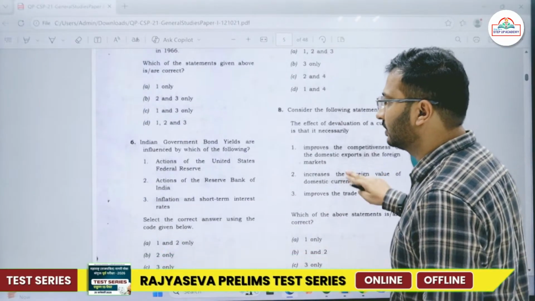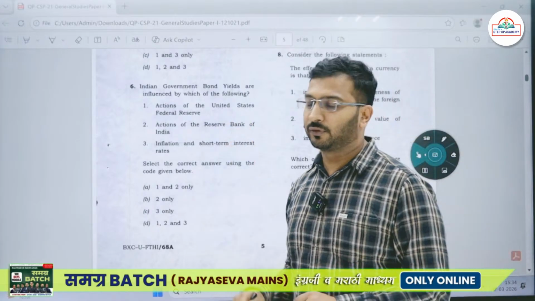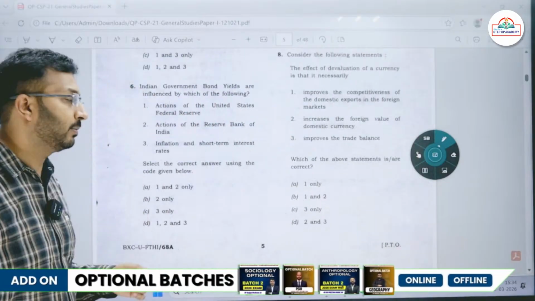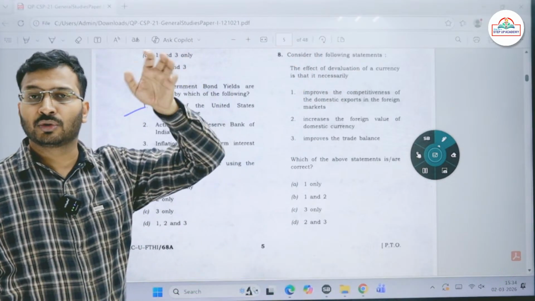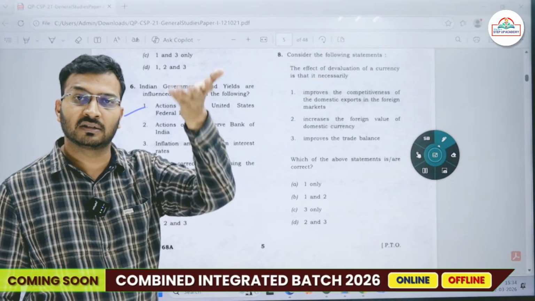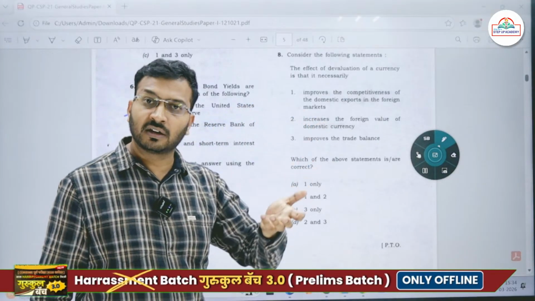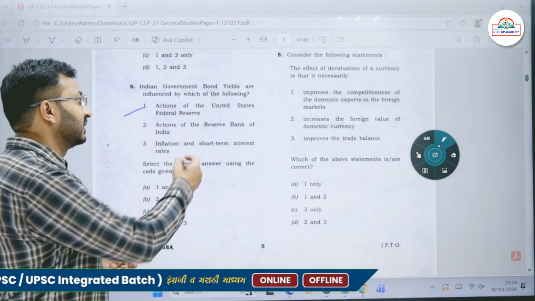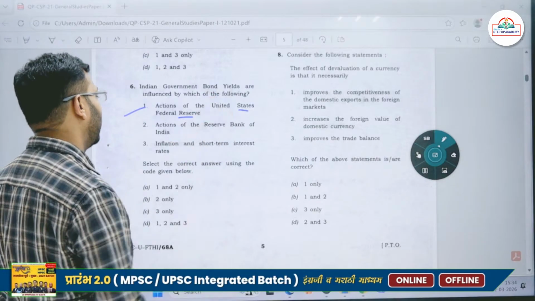Okay, then sixth we have: Indian government bond yields are influenced by which of the following? Bond yields are influenced by what? Actions of the United States Federal Reserve. So the central bank of the United States, if the Federal Reserve is undertaking any action, if they are increasing the rates or decreasing the rates, we find changes in our Indian market as well. So changes do take place in the Indian market, as a result of which actions of the United States do have an impact on the bond yields of India.